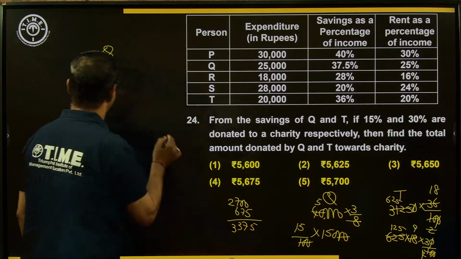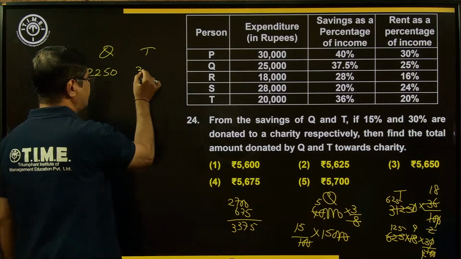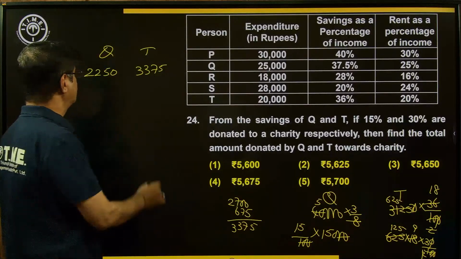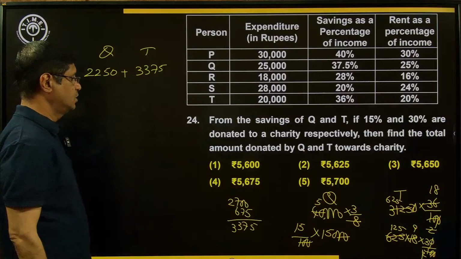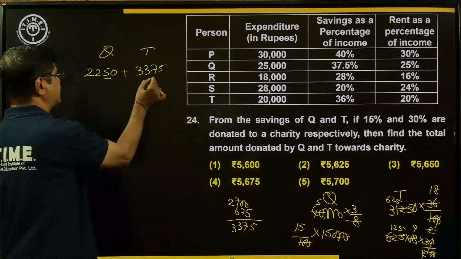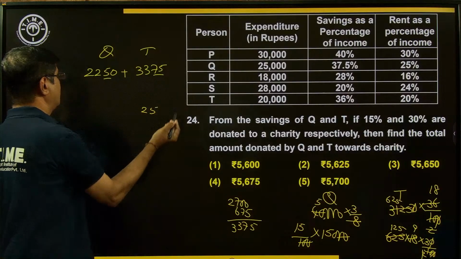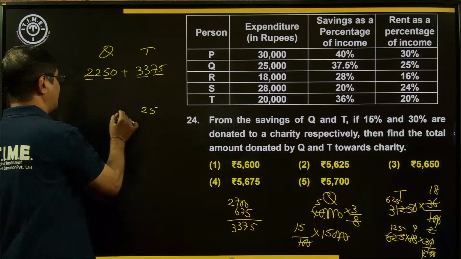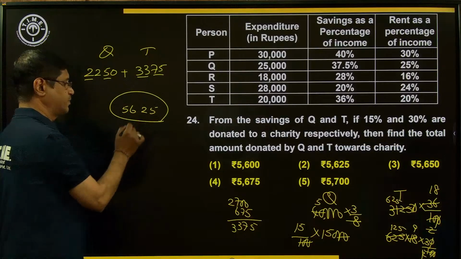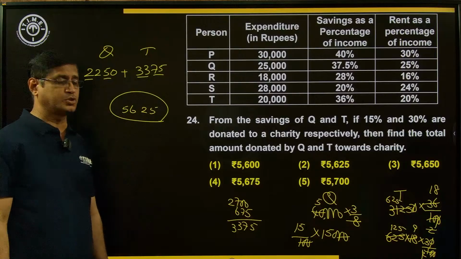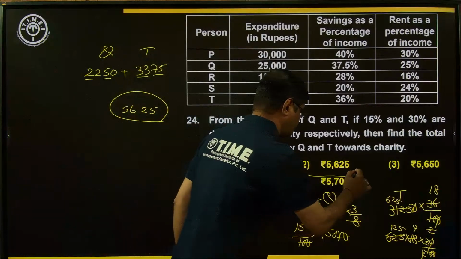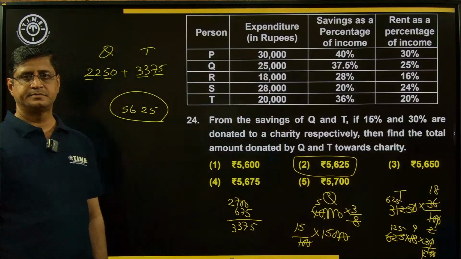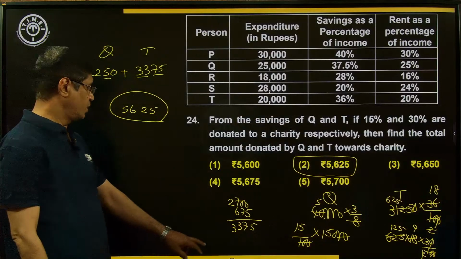So 675. By adding this, now it is a 3375. The value of T, 3375. So what is the total amount? Total amount means sum of these two. By adding these two, 50 plus 75, that is 125. 1 carry forward. 22 plus 33, 55. 55 plus 1, 56. Now the right choice, option number 2. Second choice is the correct answer. Okay. Now look at next example.